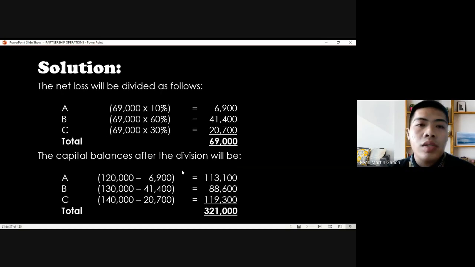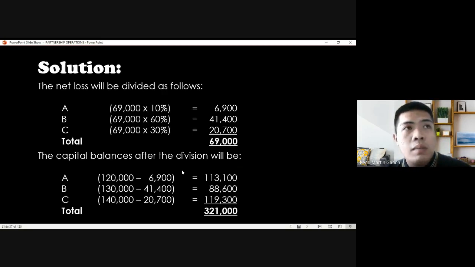So to distribute the loss, 69,000 times 10%, 6,900 for A, then 41,400 for B, then 20,700 for C. Then the capital balances, of course, are expected to decrease with the distribution of the loss. So 113,100 for A, then 88,600 for B. Okay, it decreases significantly because B has a greater percentage or ratio when it comes to the distribution of the profit or loss.